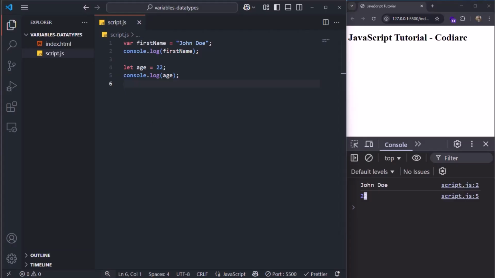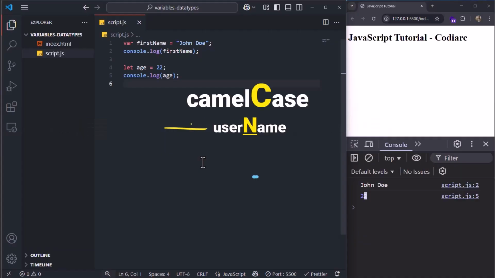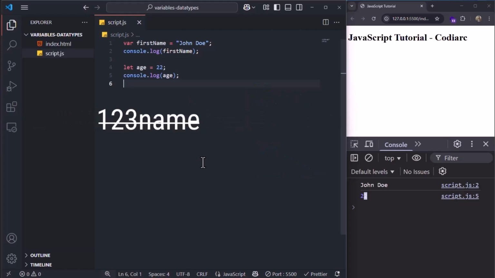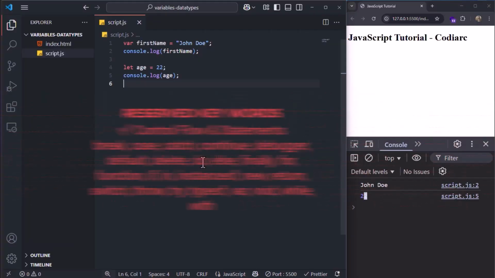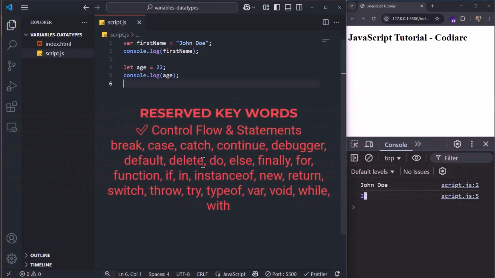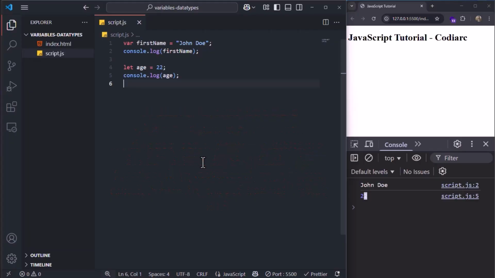Now let me talk about naming conventions a little bit in JavaScript. In JavaScript, variable names should be clear, descriptive, and follow certain conventions to maintain readability and consistency. They typically use camel case for multi-word names, such as userName. As you can see, that u is not capitalized, is small, but Name is capitalized. And a name cannot start with numbers. It's totally wrong, and must not include spaces or special characters, except for underscore, which is actually totally fine if you want to use. And reserved keywords should also be avoided. And consistent naming helps keep code structured and easier to understand.